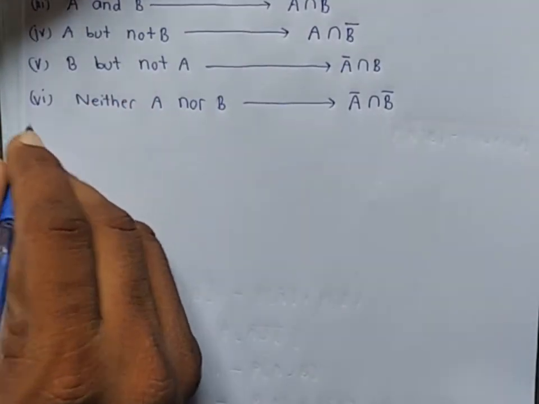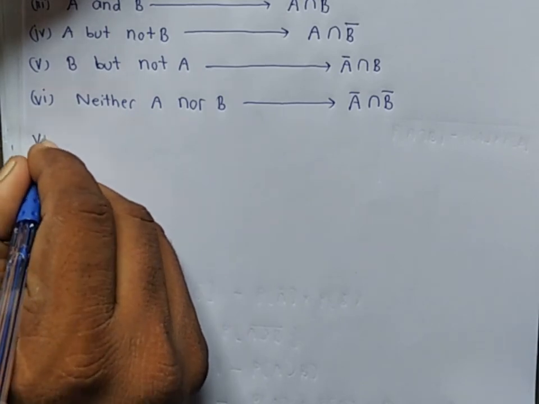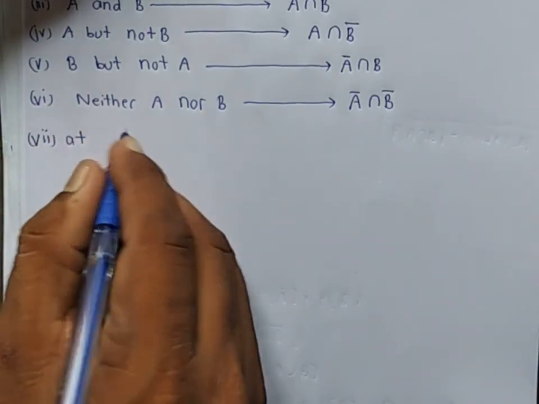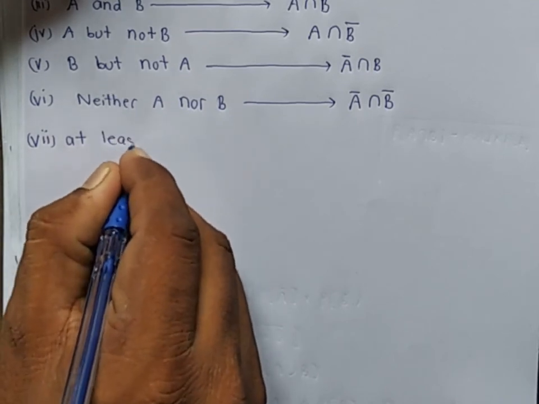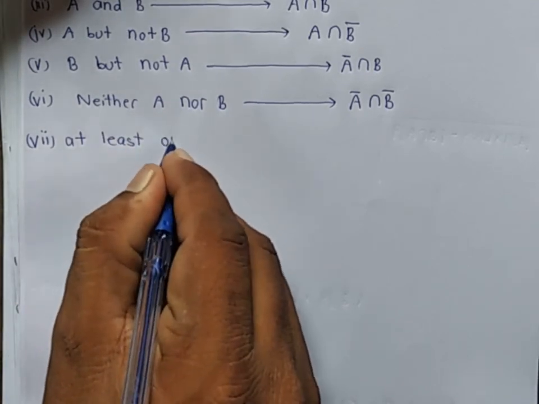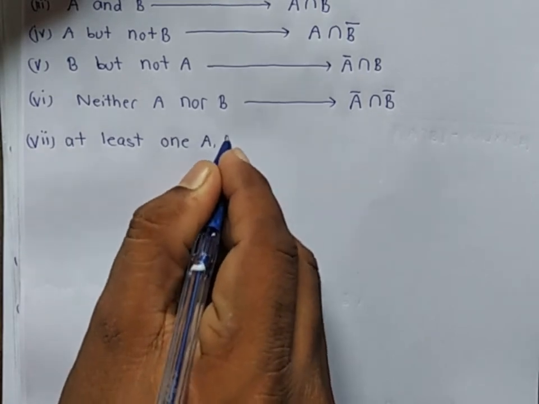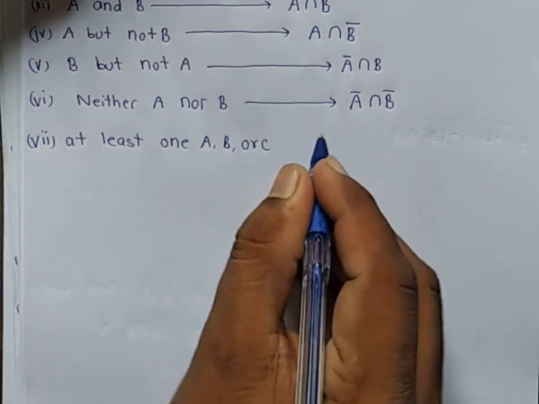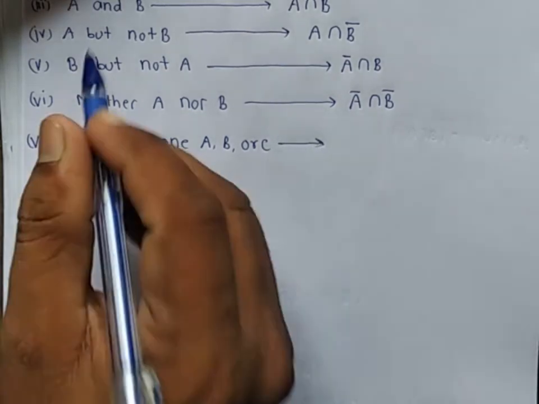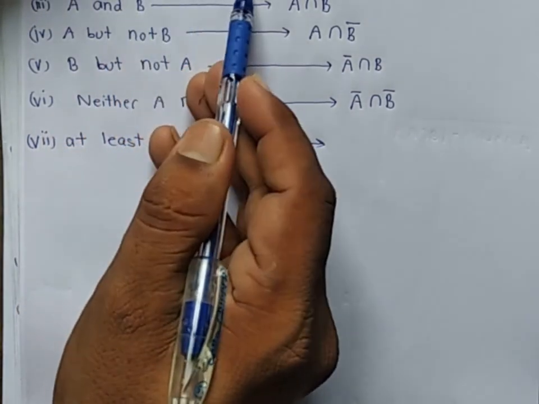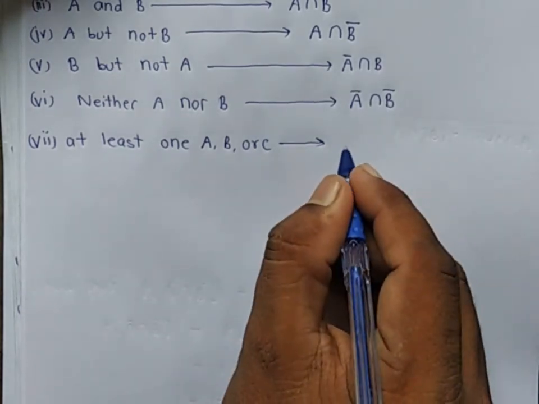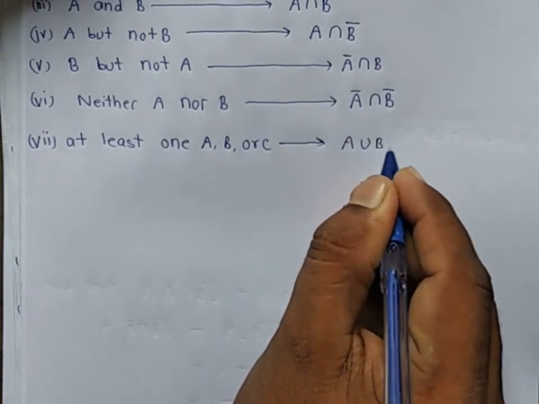And seventh is at least one of A, B or C. Similar to this, at least one of A or B is A union B, and at least one of A, B or C is A union B union C.